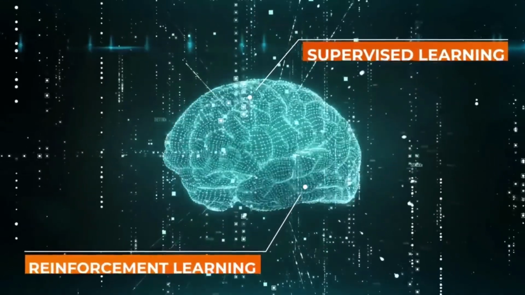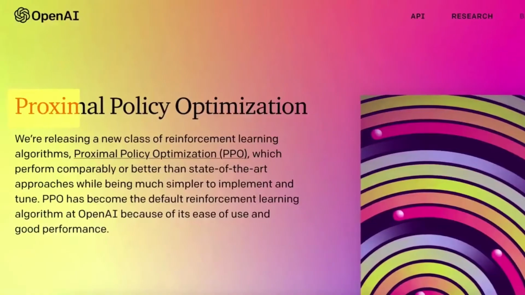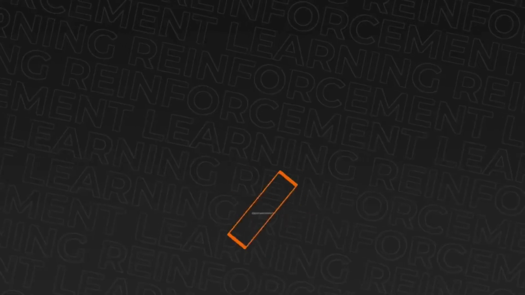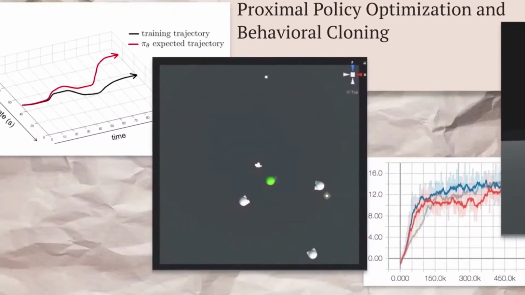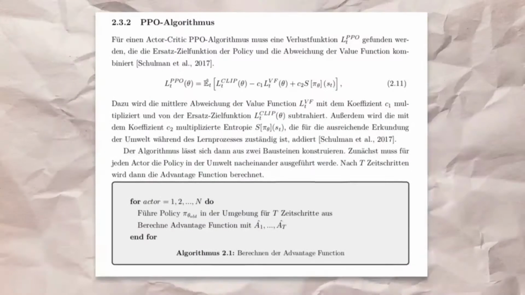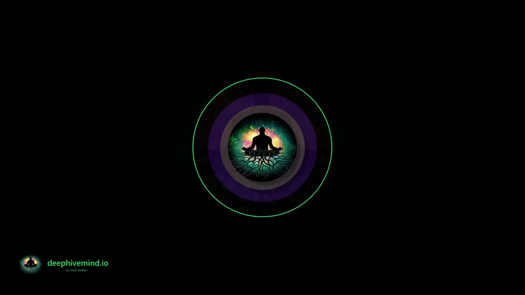While doing the research for this video, I actually met an old friend of mine, or should I say 4 of mine. Proximal policy optimization, the reinforcement learning algorithm which was also developed by OpenAI, was used to train ChatGPT. I wrote my computer science thesis about this. But don't worry, we won't talk about math at all in this video. Instead we will talk more about language.